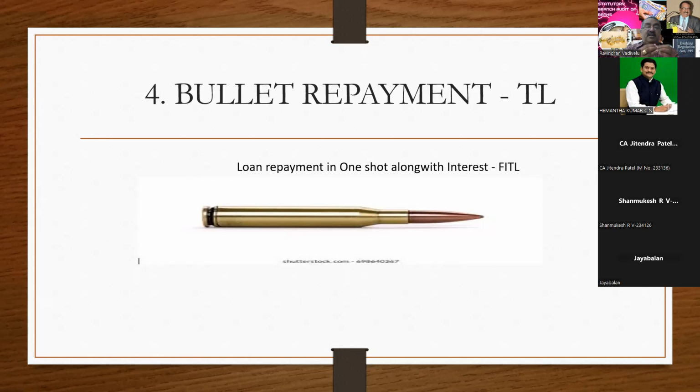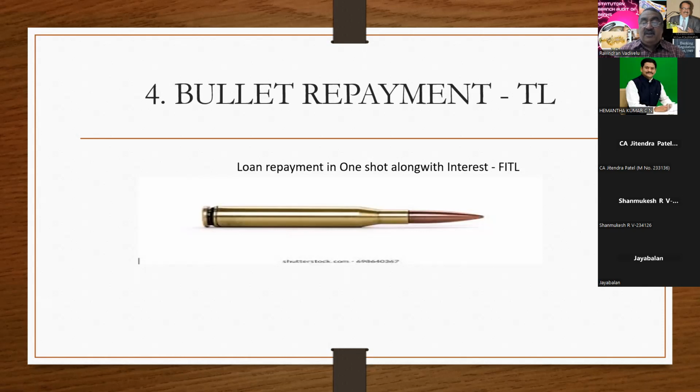They pass the entry in such a manner that principal plus interest is being paid into the account. If there is a transfer from one account to another account, from old loan to new loan, that amounts to NPA. So at the time of verification of jewel loan, you have to be very, very careful.